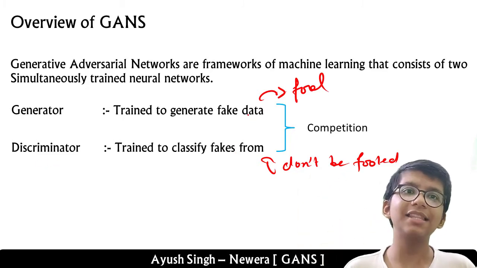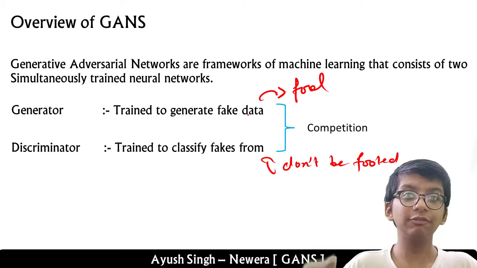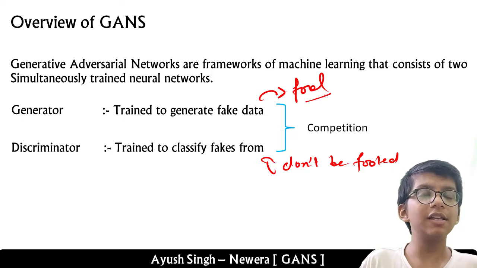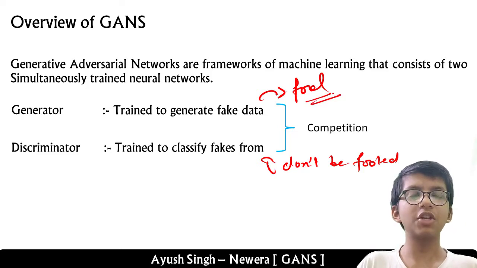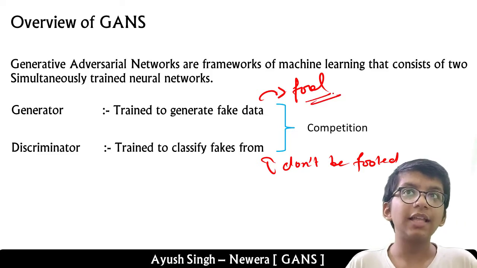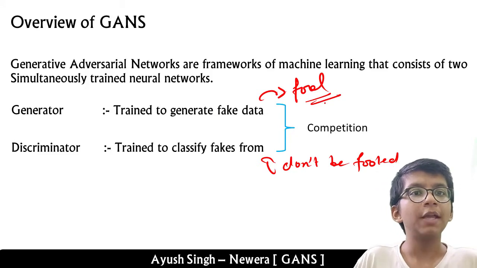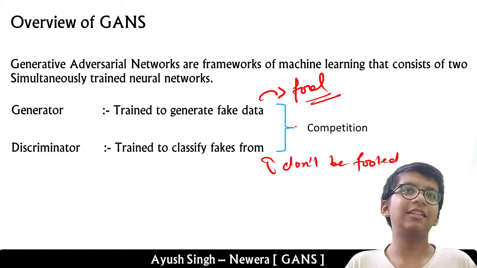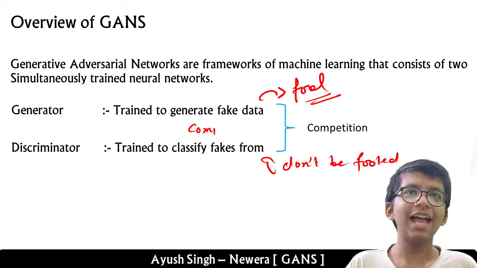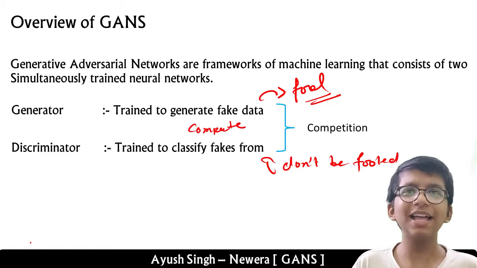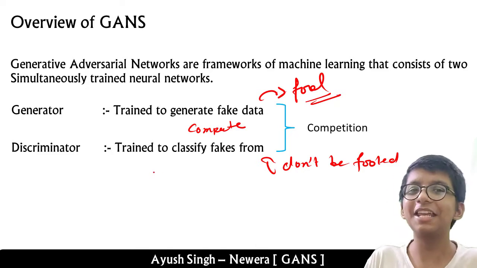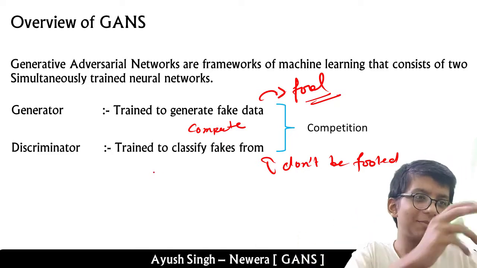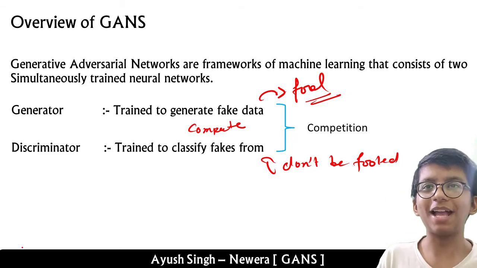So that's why I've said that they are 2 players in the playground, fully trained. And in this way, if the generator is generating more realistic data, then the discriminator has to also advance itself to be a more advanced classifier. Okay, and in this way they compete and they improve each other, and that's called the Minimax game, if you have seen that. But no worries, don't get hung up on Minimax.